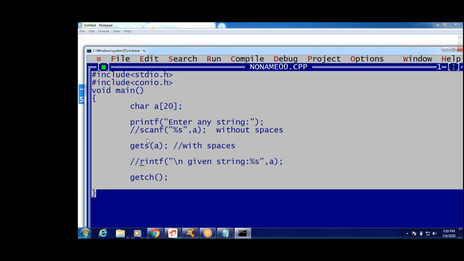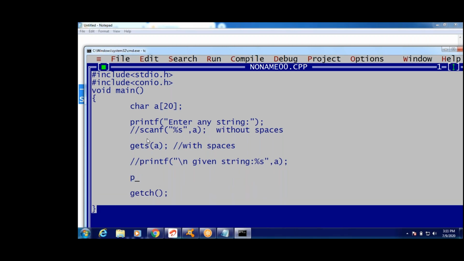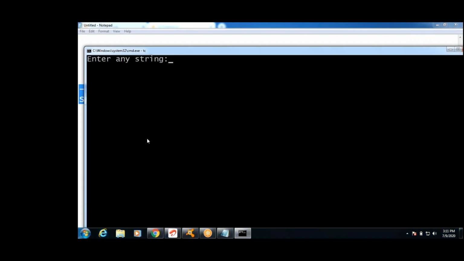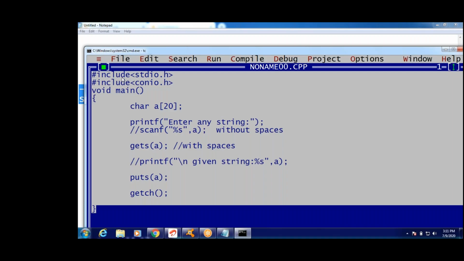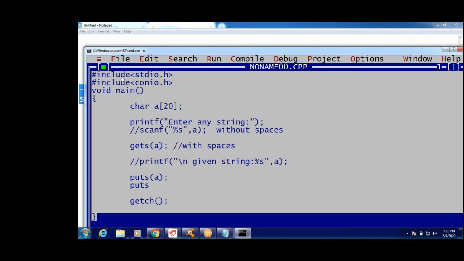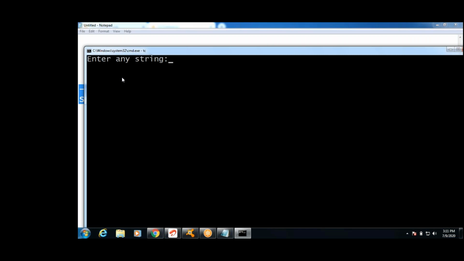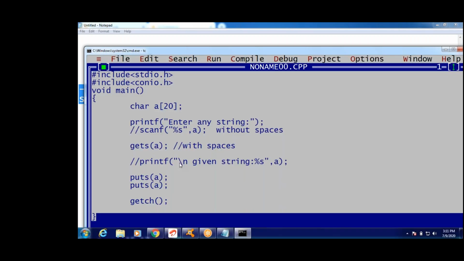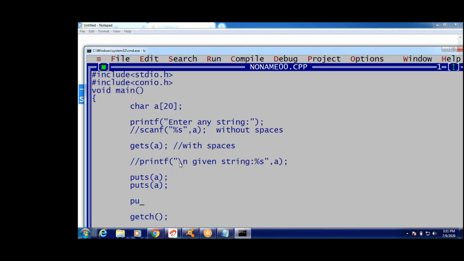Can I use the puts function instead of this? You understood? How to use the puts function, guys? gets is for reading, puts is for printing. Can I use puts of A? Yes. Now I entered hello space world, see this. Here see where the cursor is going: it sends to the next line by default. If I use puts of A again, it will print in the next line again. Are you following, guys?